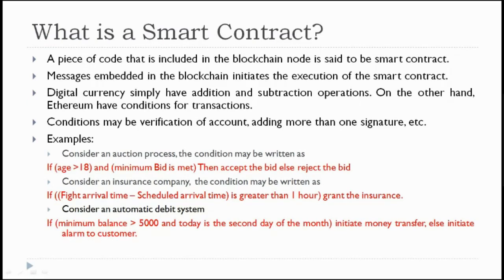the Bitcoin blockchain, if you want to send some BTCs to any person, only the addition and subtraction operations will be available. That means that many BTCs will be subtracted from your account, and that many BTCs will be added to the receiver's account. This is the only addition and subtraction that will be there in a digital currency like Bitcoin. But in the case of Ethereum, we can also keep conditions.